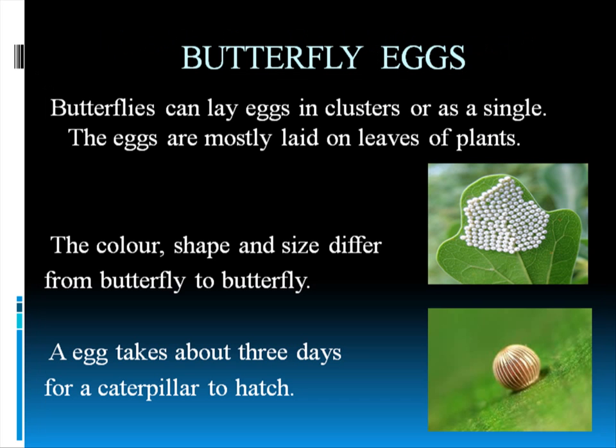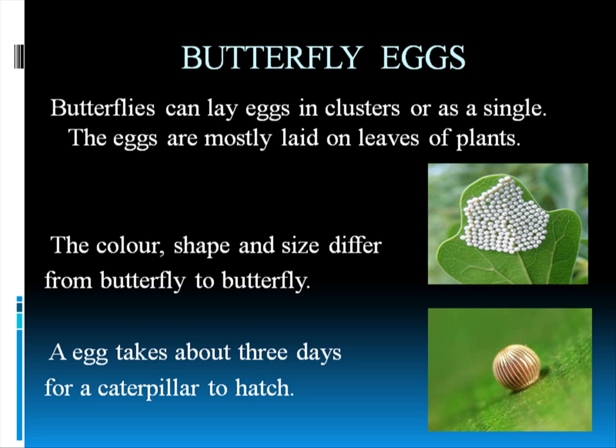Now butterfly eggs. Butterflies can lay eggs in clusters or singly. They lay eggs in many big clusters, like hundreds of eggs can be laid at one time. They do so because if the eggs are damaged, then some of them will survive, and that's how the butterfly population continues. Eggs are mostly laid on leaves of plants, but some are also seen laid on trunks of big trees, on branches, etc. And mostly they're laid on plain surfaces because it helps the eggs stick very easily.